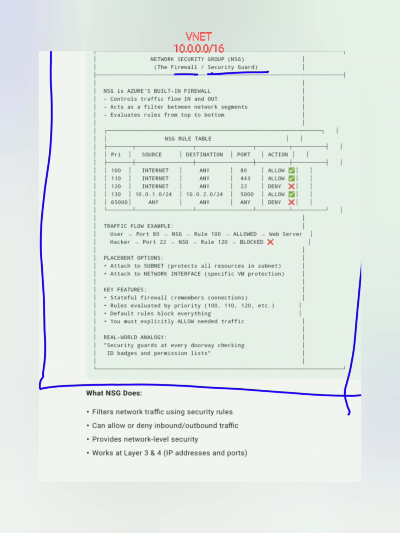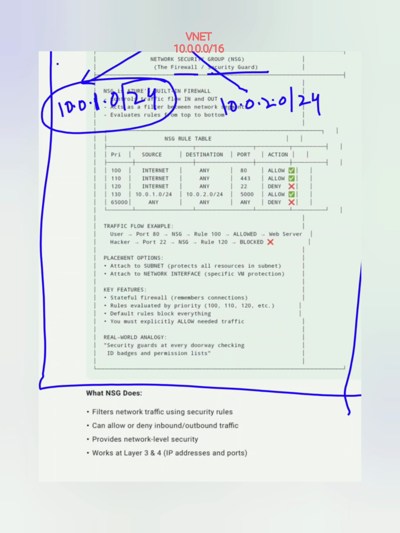One I have, say, 10.0.1.0/24. The other one I have, say, 10.0.2.0/24. Okay, so what the NSG does is protect communication between these two subnets.